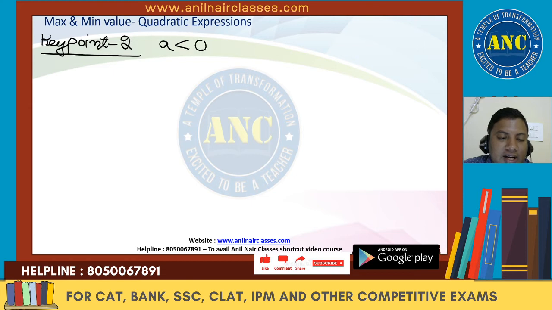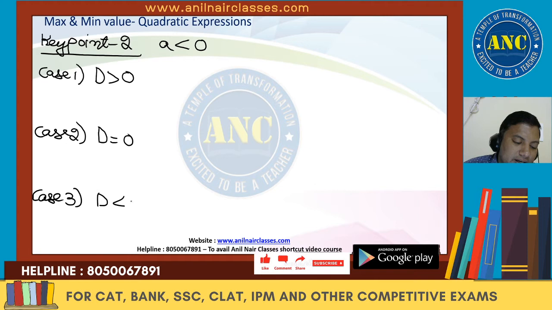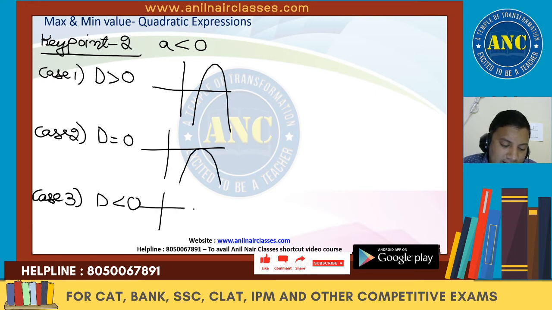A is less than 0. If A is less than 0, case number 1, discriminant greater than 0. Case number 2, discriminant equal to 0. Case number 3, discriminant less than 0. When A is less than 0, the graph will be a reflection along the x-axis. So the graph which was upwards will now become downwards. These are nothing but like this, and these are nothing but like this. I hope the idea is clear.